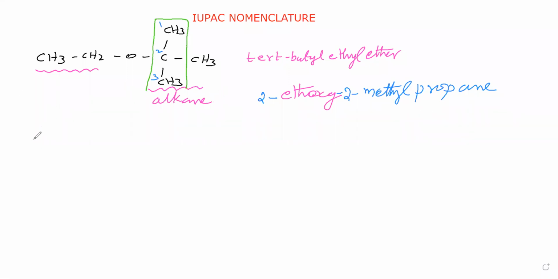Next functional group we will take: aldehyde. We are going for the aldehyde functional group. Aldehyde in the sense we can say CHO. This we can also say as single bond C double bond O single bond H. Aldehyde we can say like this. Okay. Now we will take some compounds.